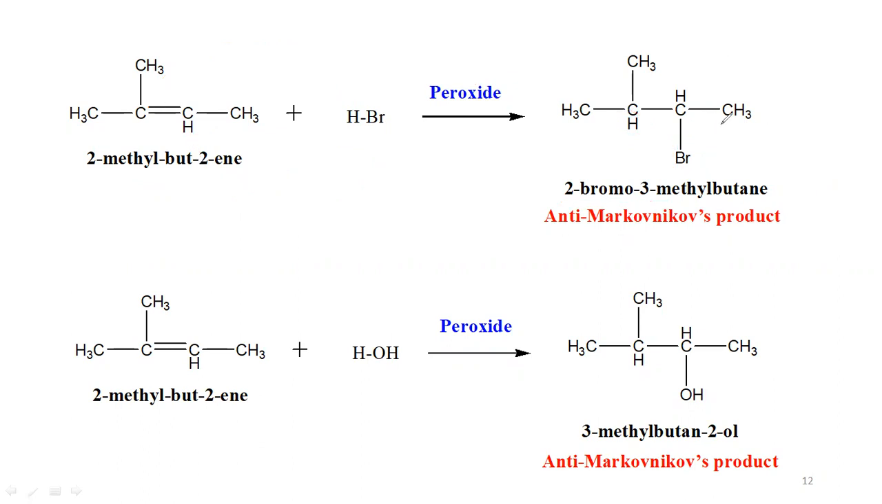If you give the numbering, this is the first position, second position, third position, fourth position, because the major functional group in this molecule is the halogen. So you can start the numbering from that side. So 2-bromo-3-methylbutane.